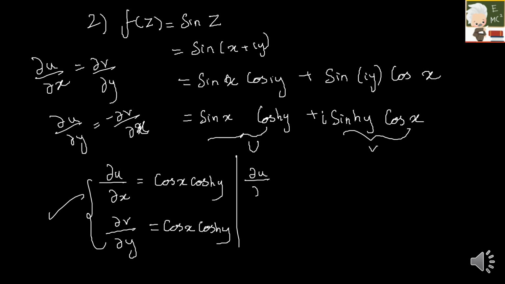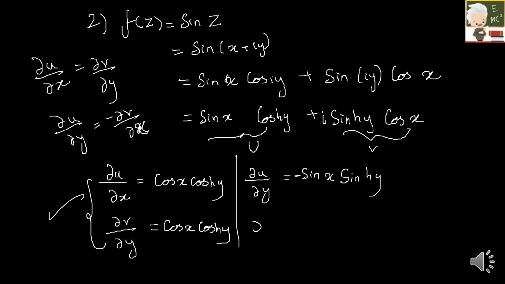Dou u by dou y. So I have to differentiate with respect to y. So sine x into cos hyperbolic y. If I am differentiating it, it would be minus. So let me write in front. So minus sine hyperbolic y.